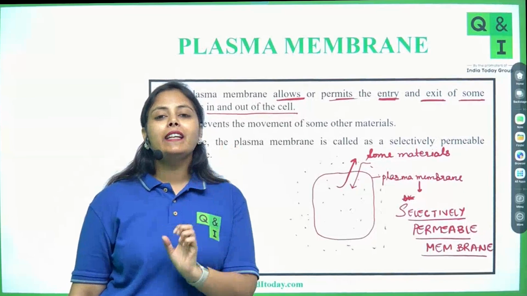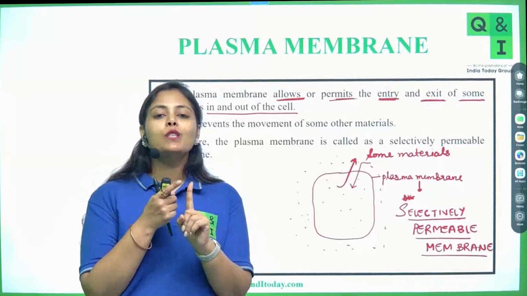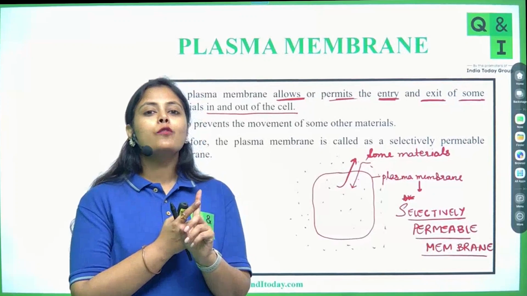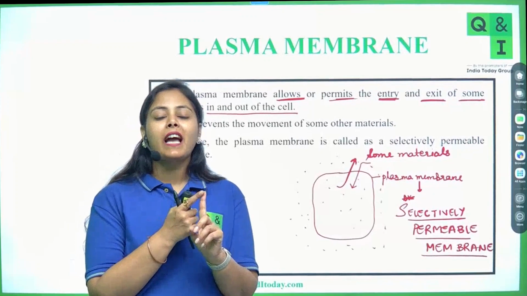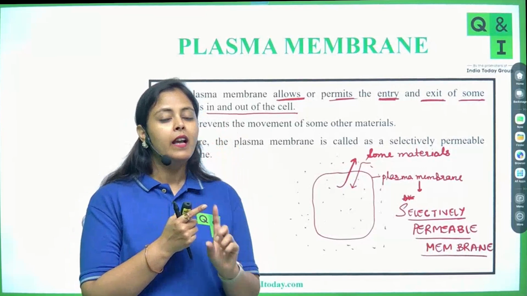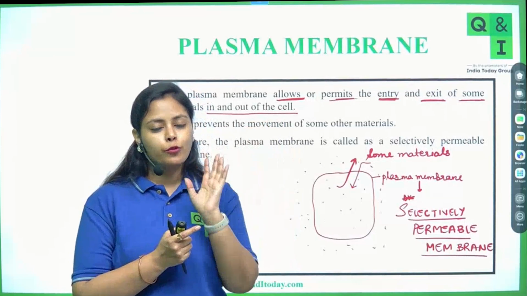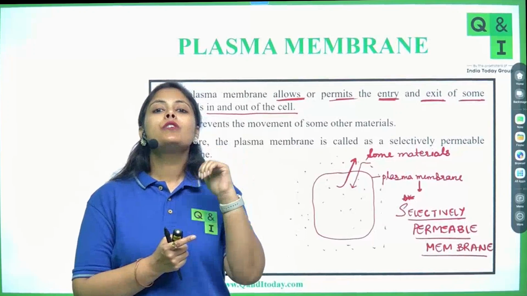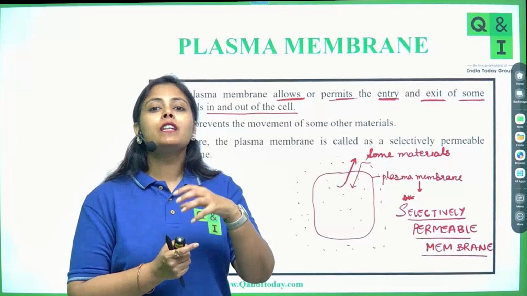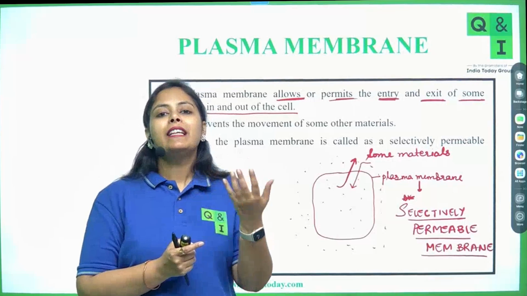This identification is based on several aspects. First of all, whether the molecule is polar or not, whether it is hydrophobic or hydrophilic. Based on this, it will decide from which pathway the material will get transferred inside the cell. If it is a polar molecule, then the material will get transferred through the transport channels or proteins. Next, the cell's utility, whether the cell has demanded that particle or not.